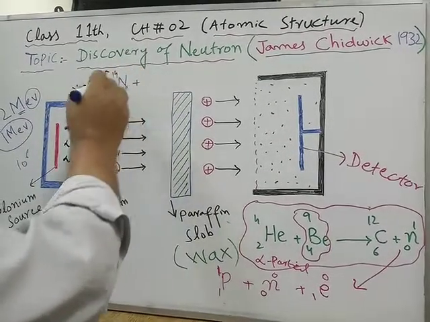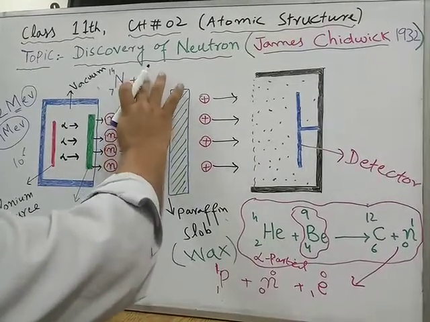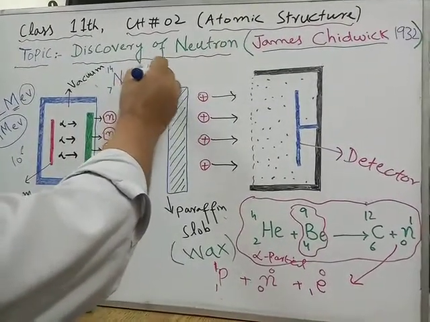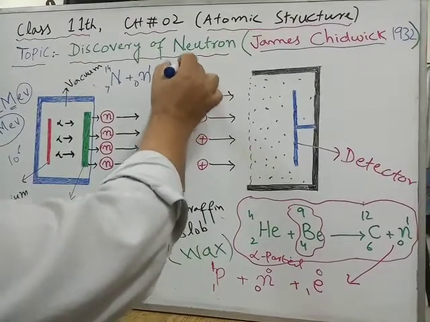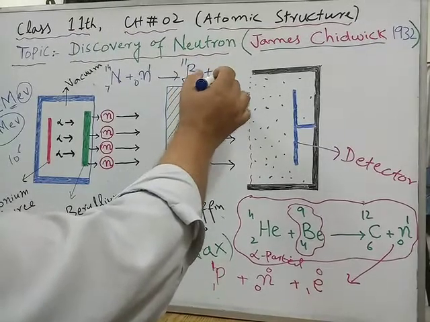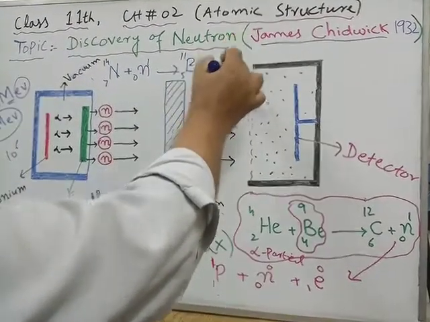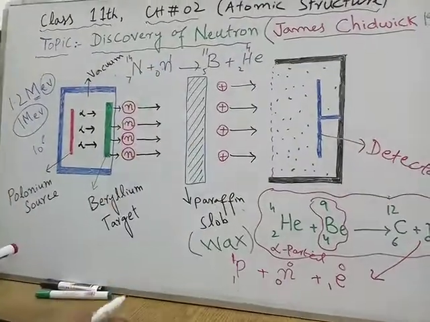When this nitrogen nucleus is struck or bombarded by a neutron, we get boron 5, 11 plus an alpha particle. So an alpha particle is emitted and the nitrogen is converted into boron.